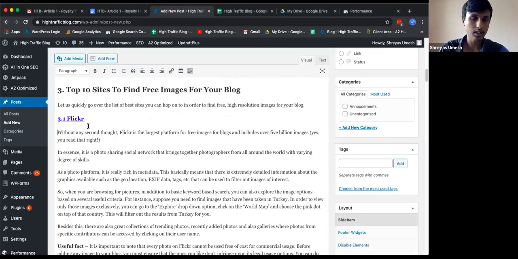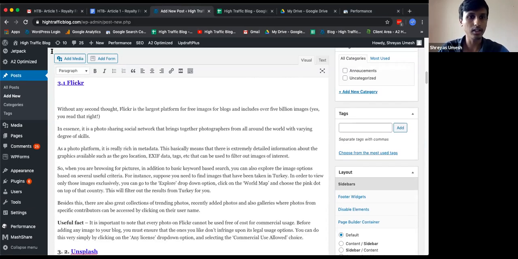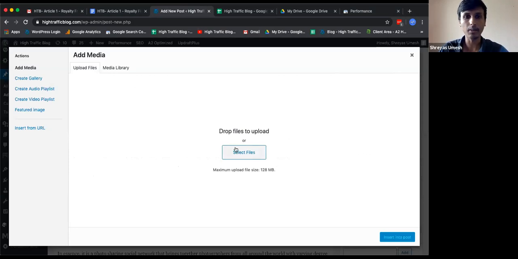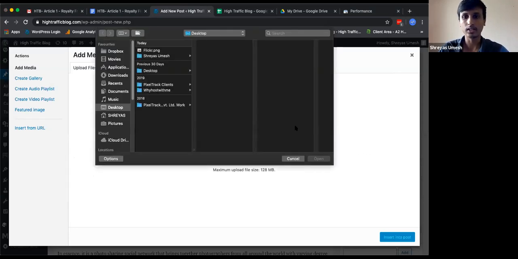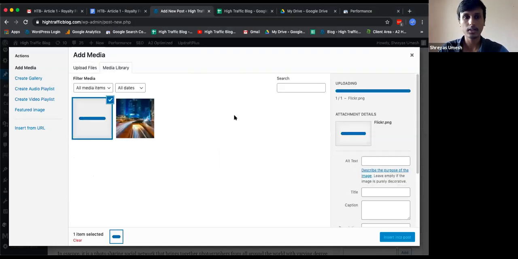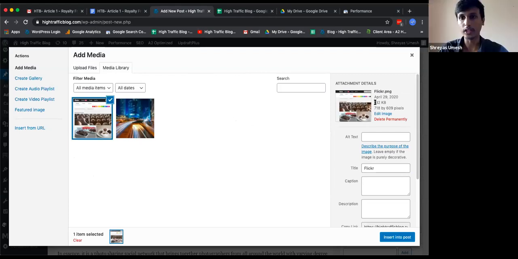So what I can do is, after just the subheading here, I'll keep my cursor here and select Add Media. I can upload files here. So I'll select this one, click on upload. Is it the tiny PNG one? Yes. So 132 KB here. So this is the Flickr.